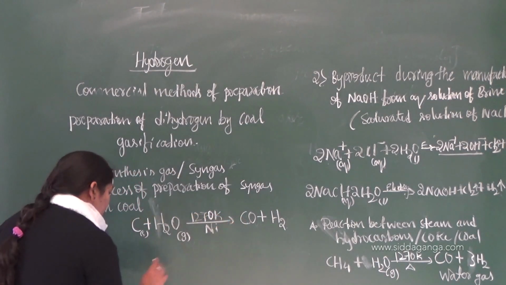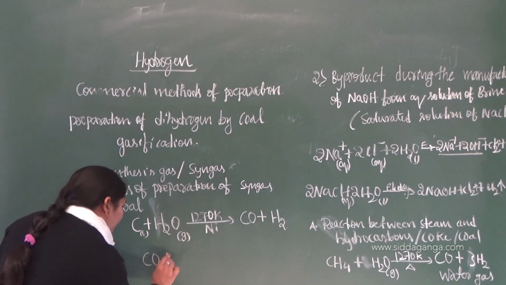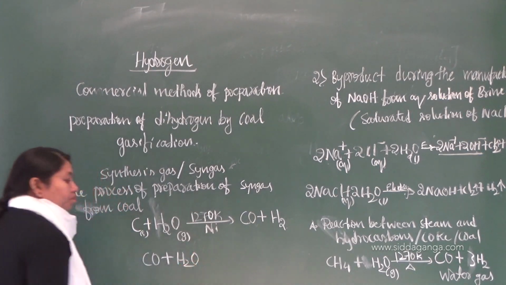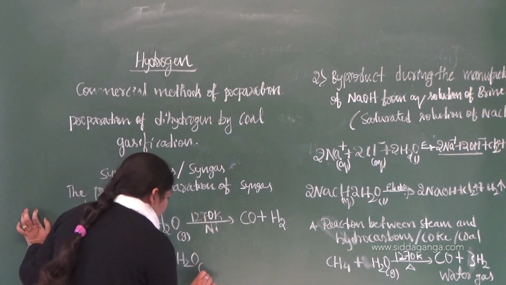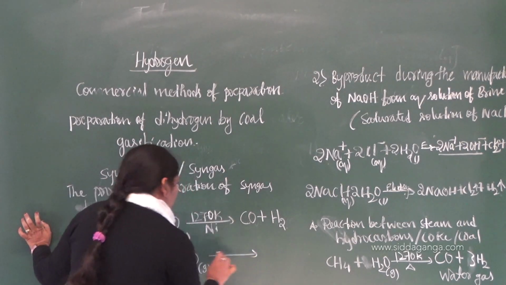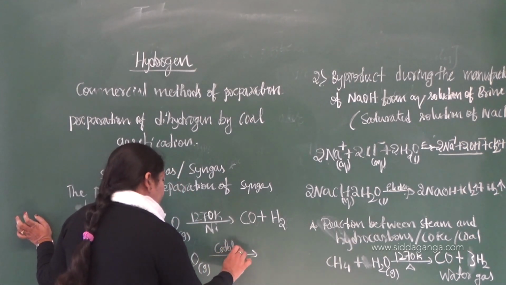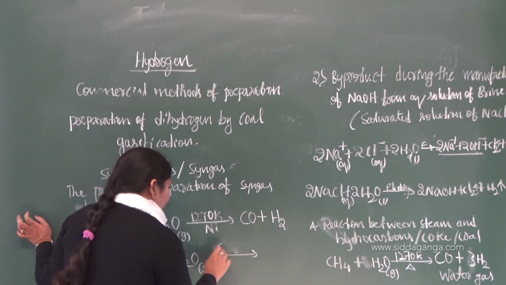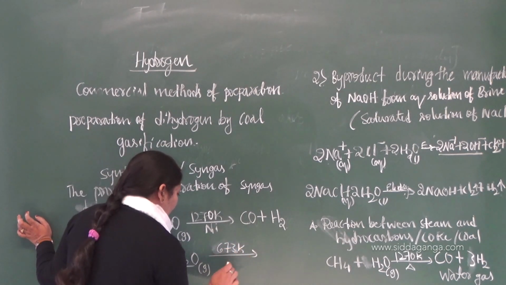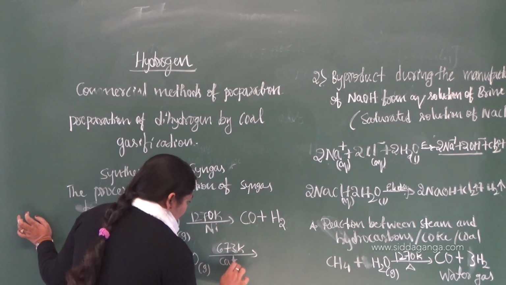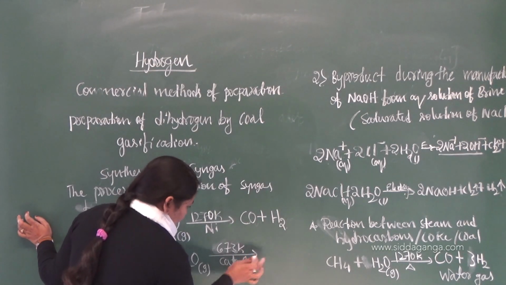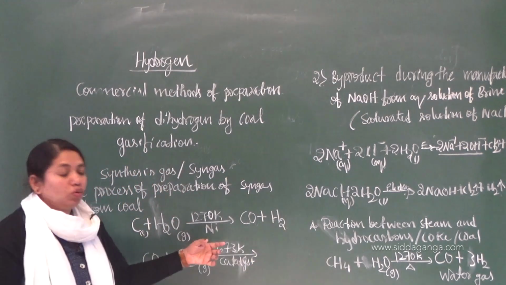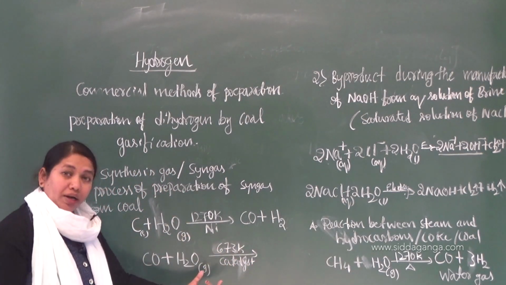We can take that carbon monoxide from the reaction mixture and make it react with steam again, in the presence of a catalyst at a temperature of 673 Kelvin, and the catalyst is nothing but iron chromate, FeCrO3 you can take. So that is the iron chromate catalyst.